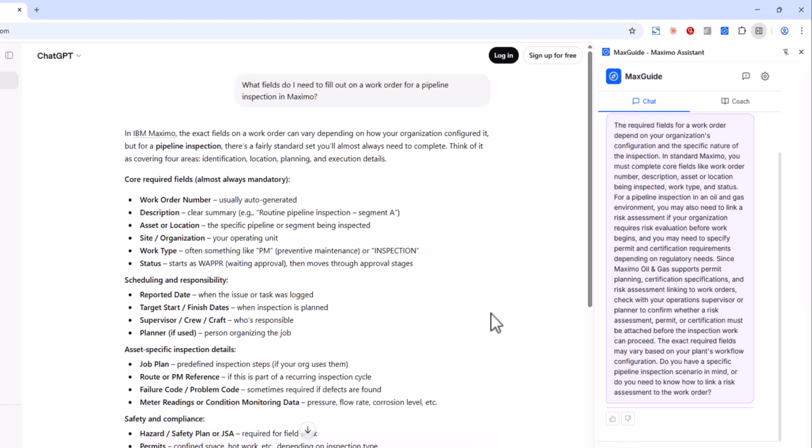And then it does something ChatGPT never does. It tells you to check with your operations supervisor or planner. That's not MaxGuide punting. That's MaxGuide understanding that no AI tool can tell you what your plant requires without knowing your configuration. The responsible answer is to tell you who to ask.